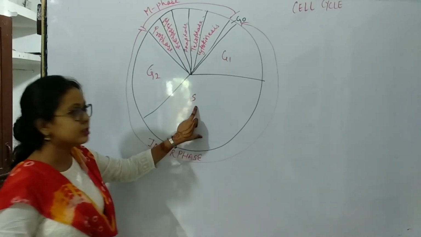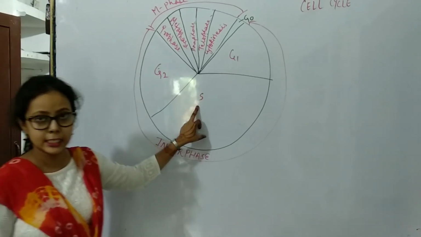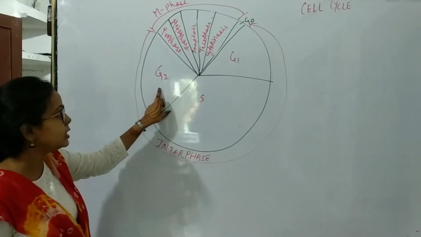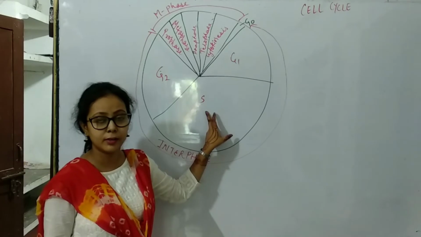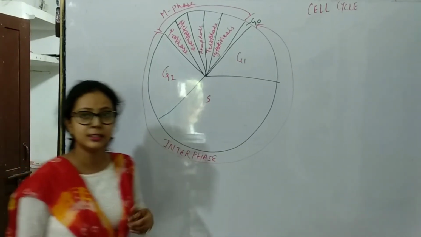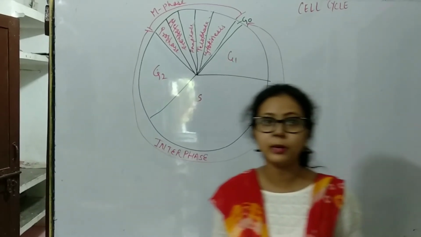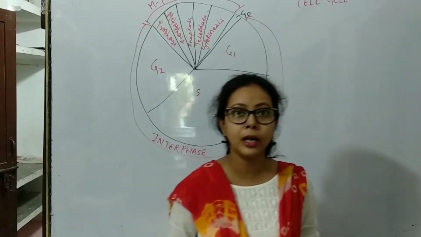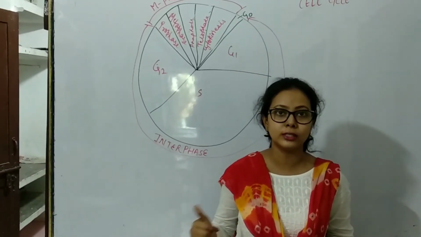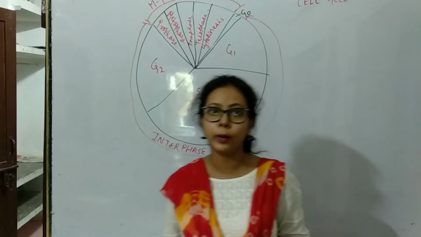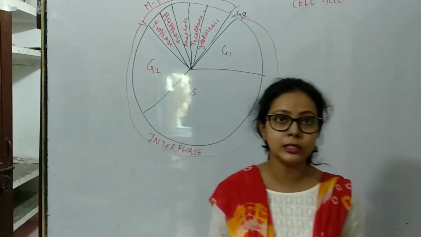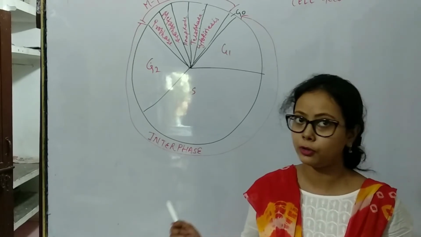The S phase is known as the synthesis phase. In this phase, DNA synthesis starts and the centriole replicates. By this replication, the chromosome content doubles from 2C to 4C. Here C represents the DNA quantity, so the DNA quantity doubles and hence the chromosomes also double.